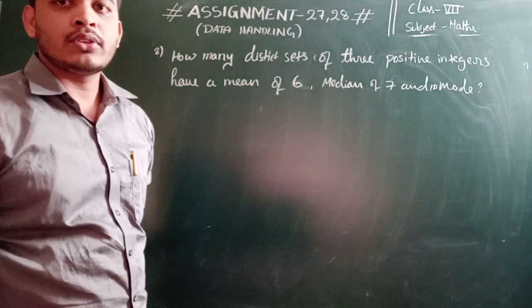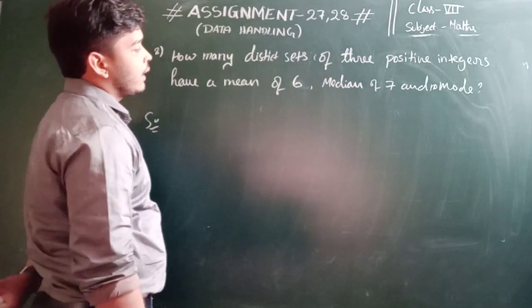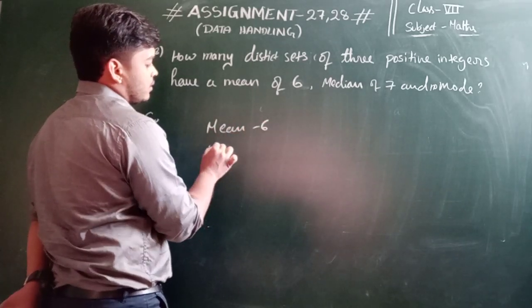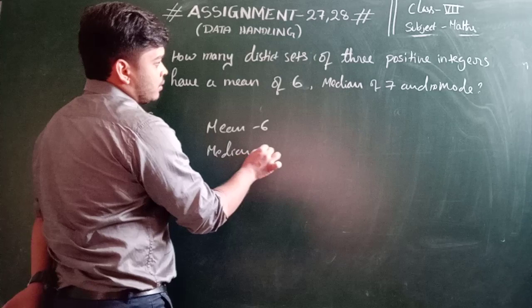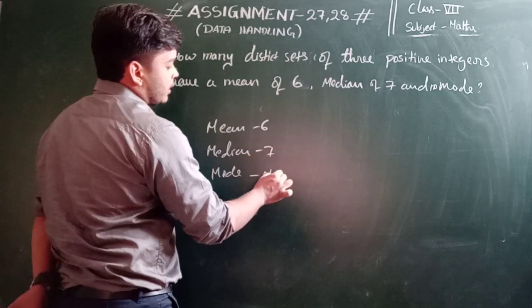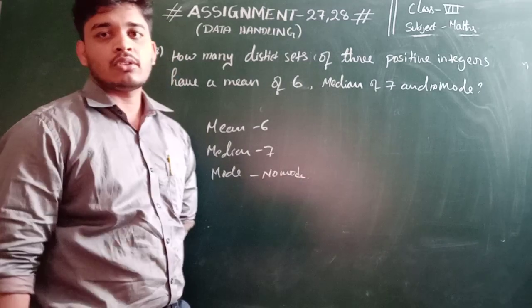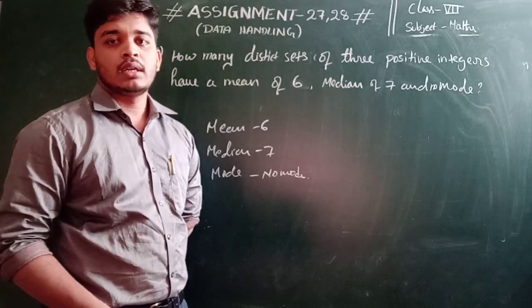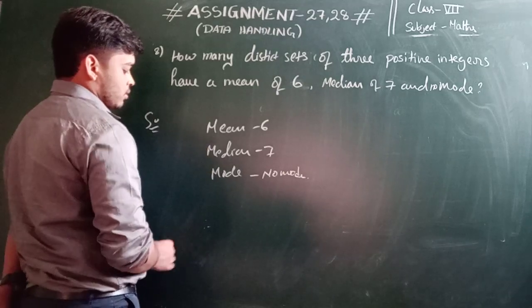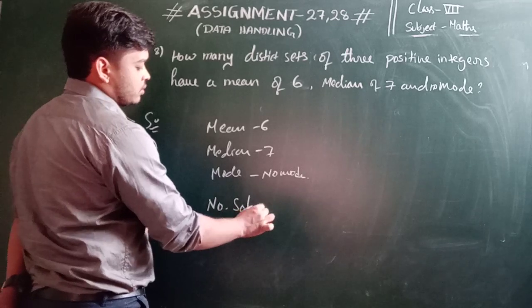So is there any 3 positive numbers getting mean is 6, median is 7 and more is no more, right? Is there any data? No, it is not possible to occur a positive number, right? So we can't solve this problem. So no solutions are there. No solution.